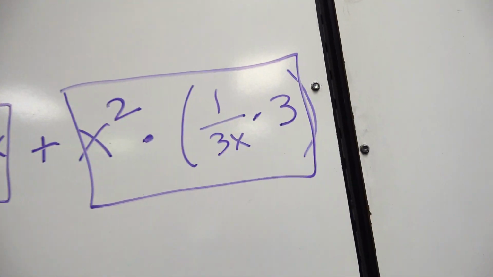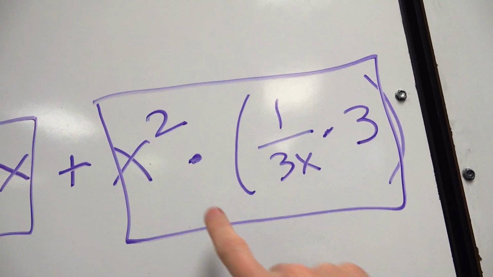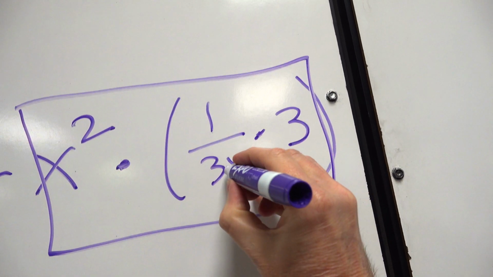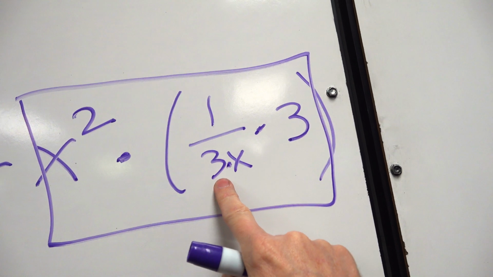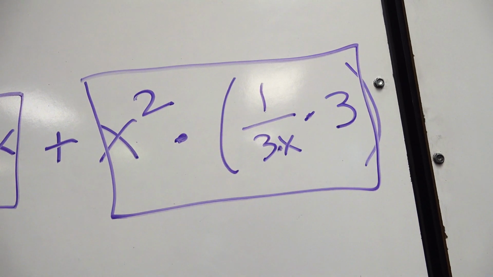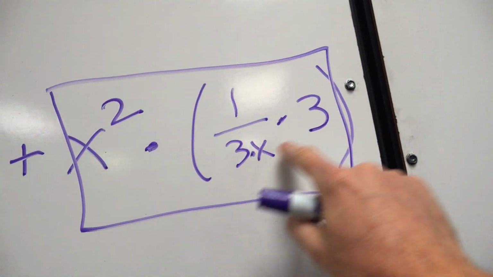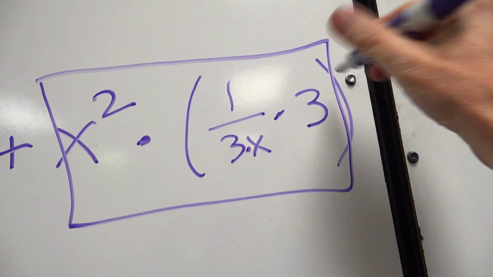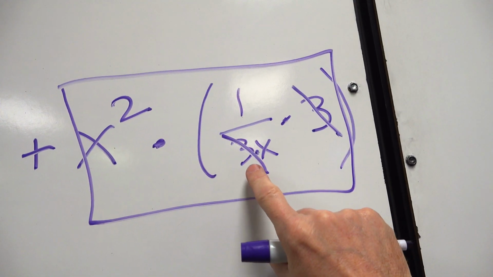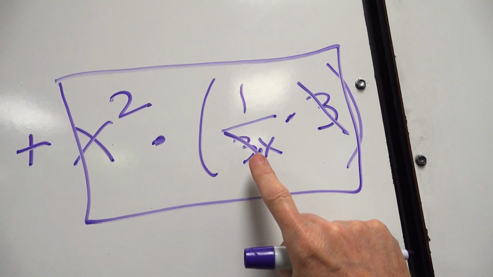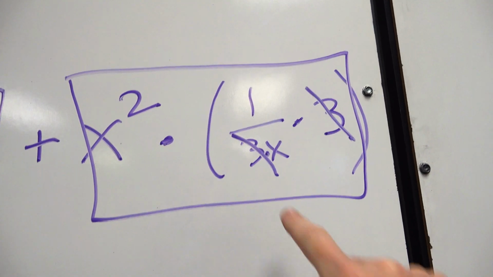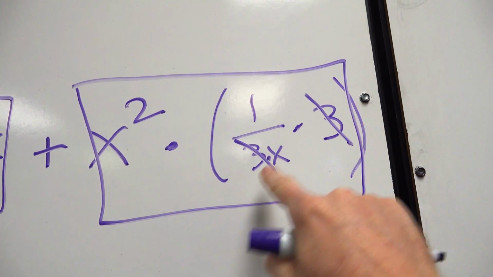Well, before you even do that, I want you to look down here. That's multiplication. That's multiplication. Even this is 3 times x. If everything is multiplication, that's when you can cross cancel. Okay? Look at the 3's right here. Cancel the 3's. Why wouldn't you? Now, if that was 3 plus x or 3 minus x, you could not have done that. You can't just chop off a piece. But if it's multiplication, you can cross cancel.